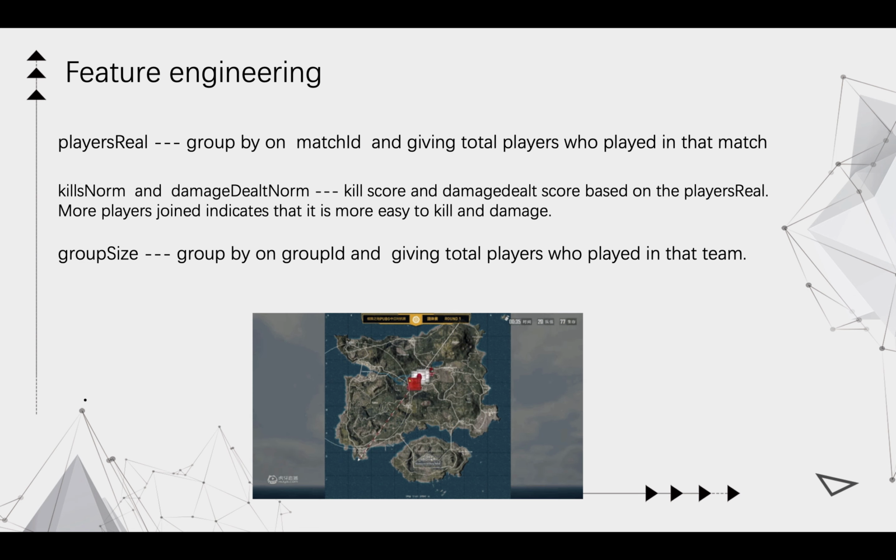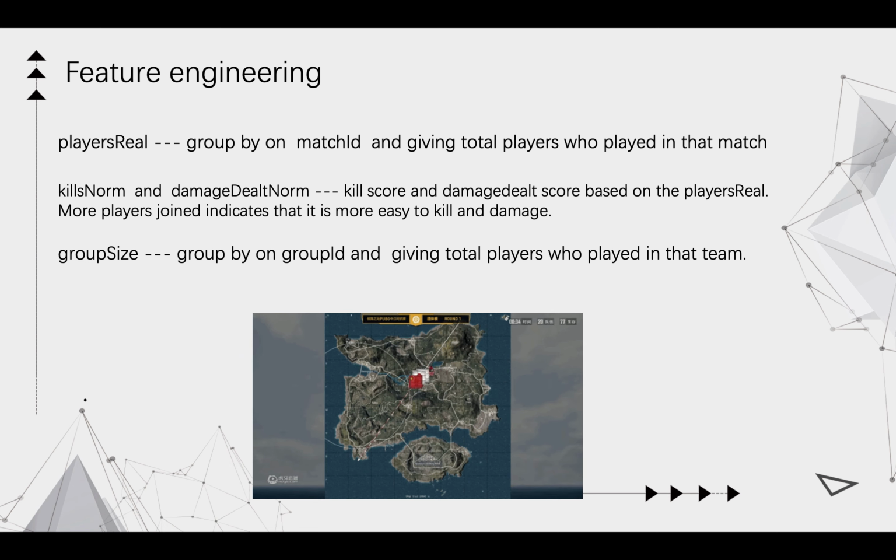The 100 players are definitely easier to find and kill than the 90 players. So according to the players joined feature, we built a killing score and damage score named kills norm and damage dealt norm. We set the standard like this. You can get 1 point for killing each enemy in a 100 players match and get 1.1 points for a 90 players match.